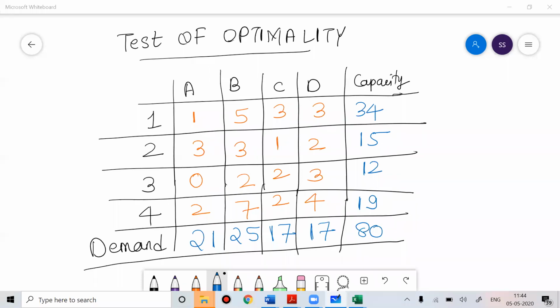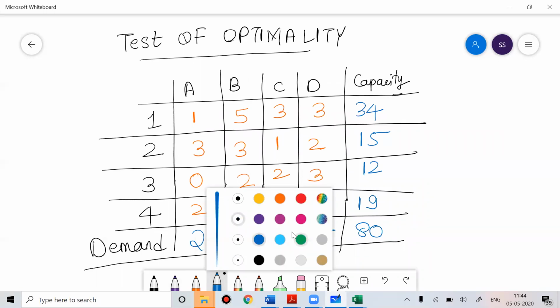So whenever you solve the problem, the first thing you should always see is that your total demand should be equal to total supply, and the given matrix should be a cost matrix. The objective of solving by using initial basic feasible solution should be minimization. Once we have understood that part, now I can find the initial basic feasible solution.